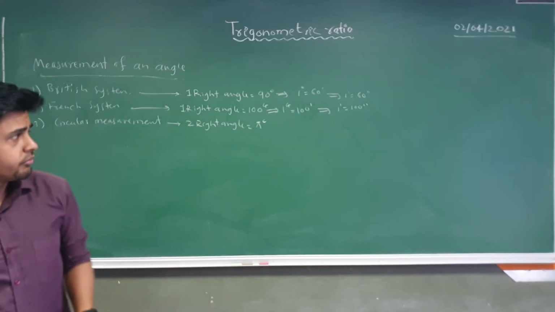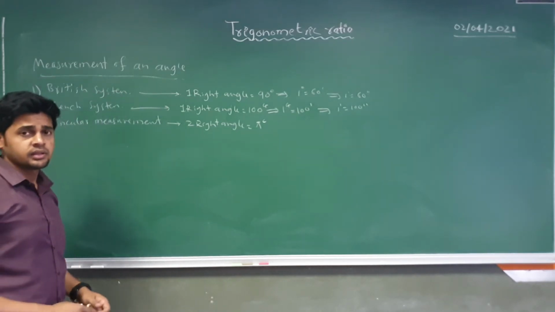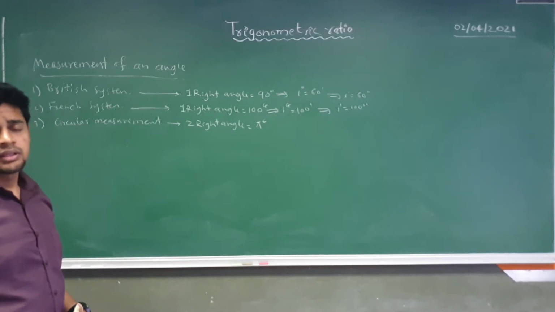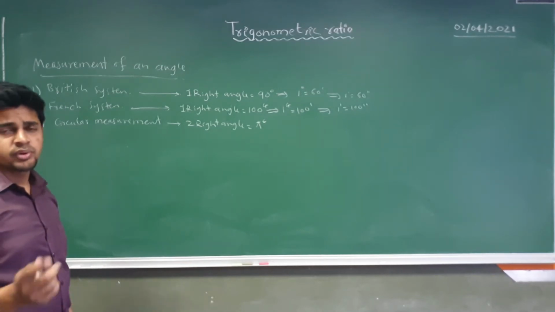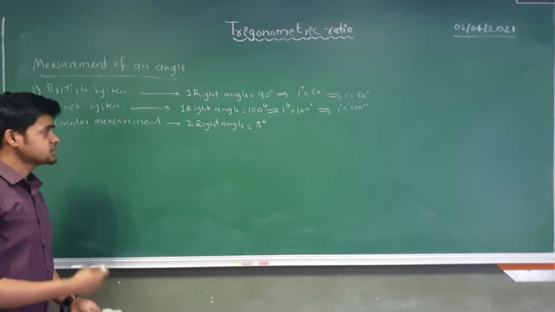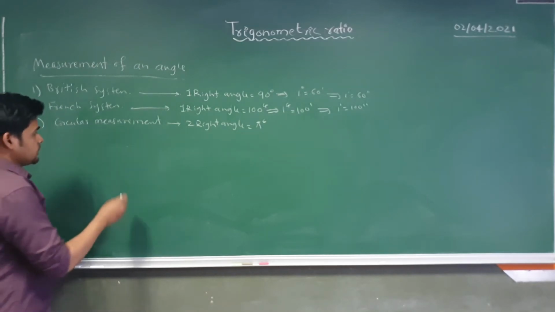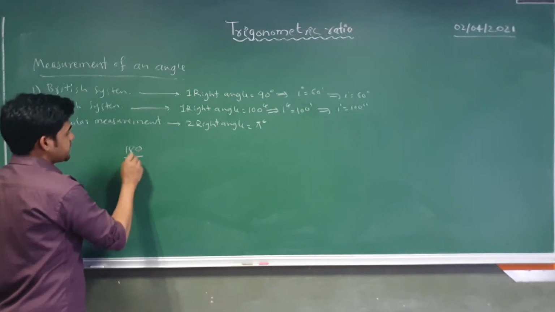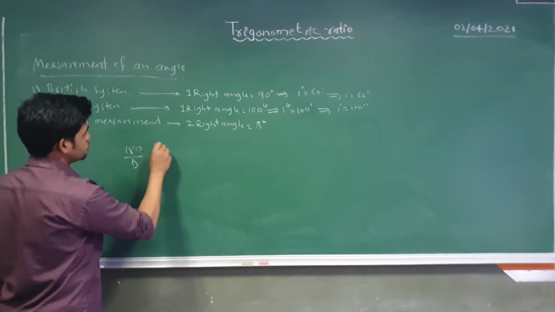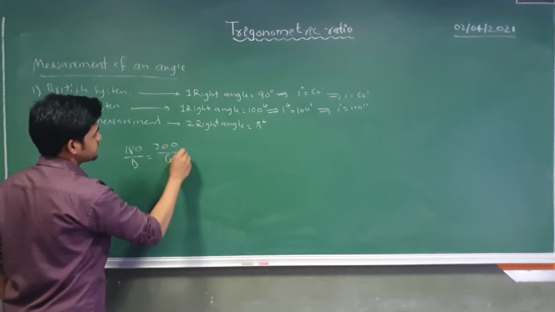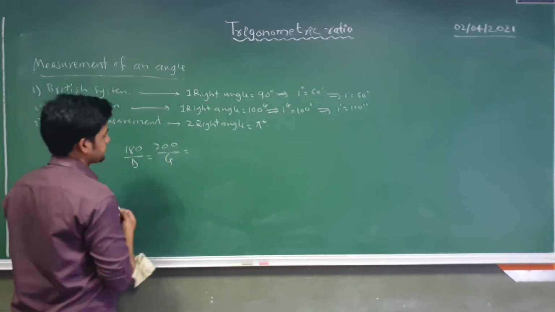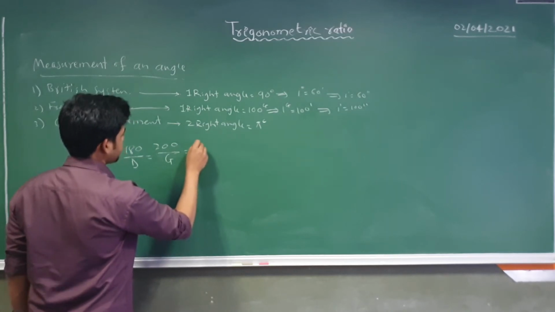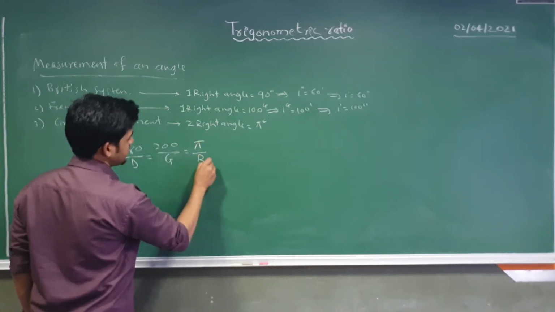Okay, we have one conversion relation so that we can transform one form to another. That is D/180 = G/200 = R/pi.